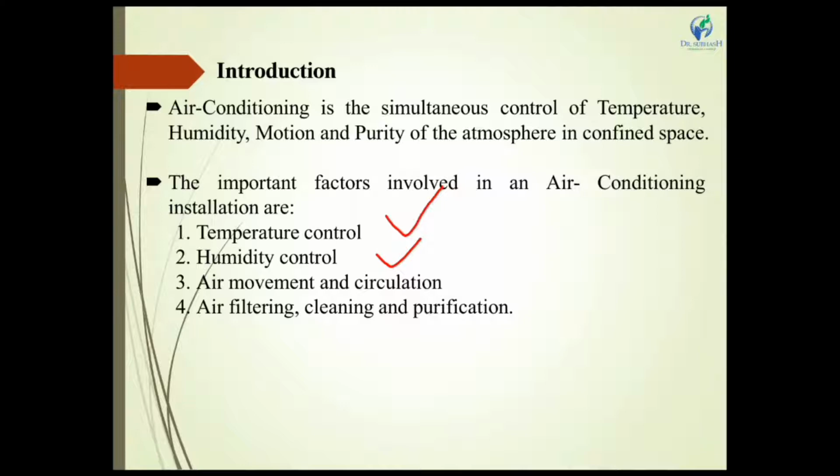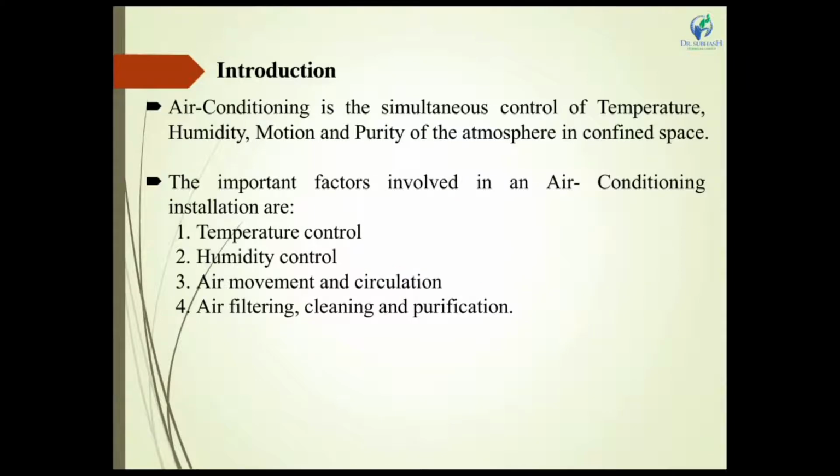to outside the room. Air movement and circulation means there is one fan installed in this system. It blows the chilled air from the air conditioning system. Then air filtering, cleaning and purification.